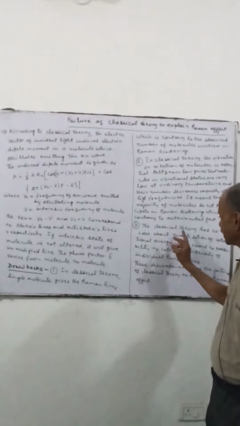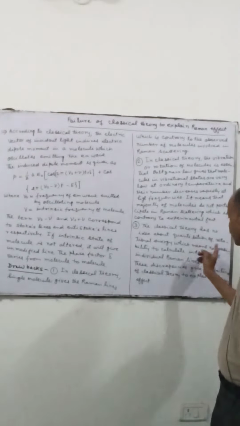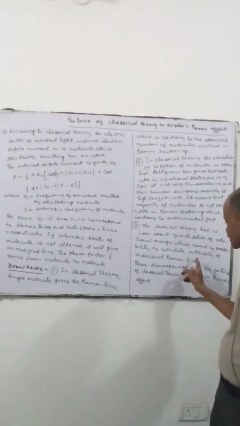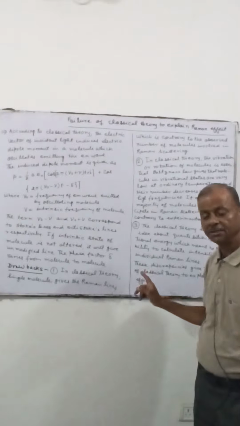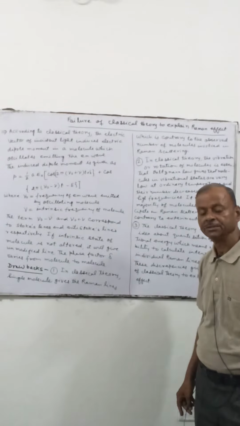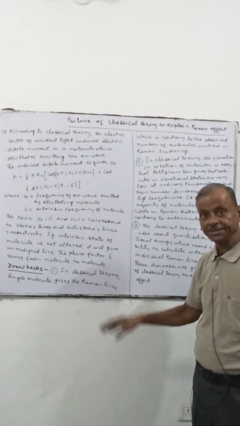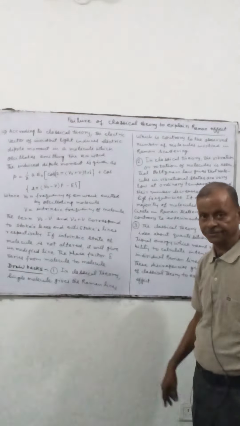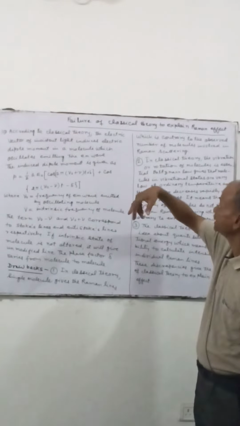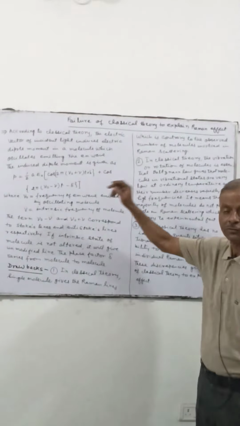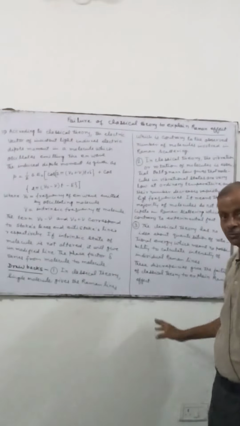Third, the classical theory has no idea about the quantization of rotational energy, which means that there is no possibility to calculate the intensity of the individual Raman lines. These are the drawbacks which are against the experimental facts, and this gives that the Raman effect cannot be explained by means of the classical theory. So classical theory